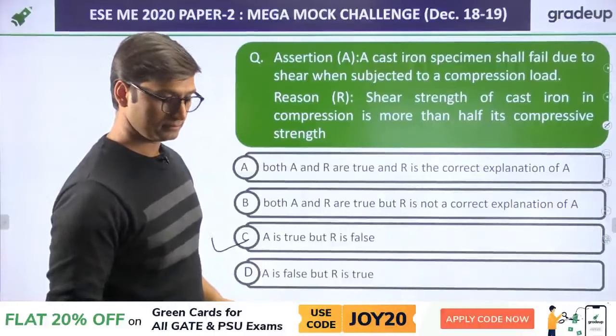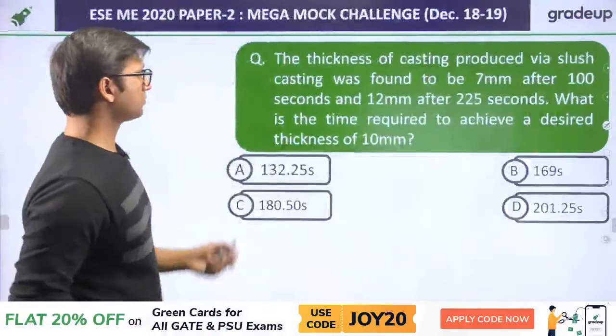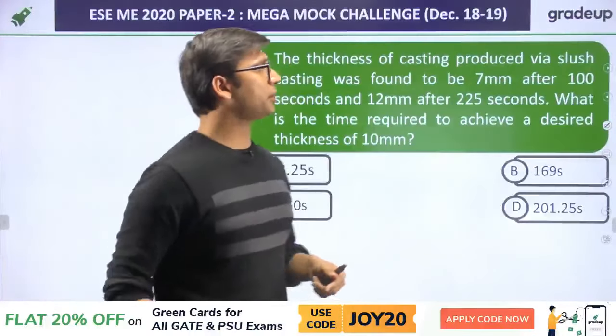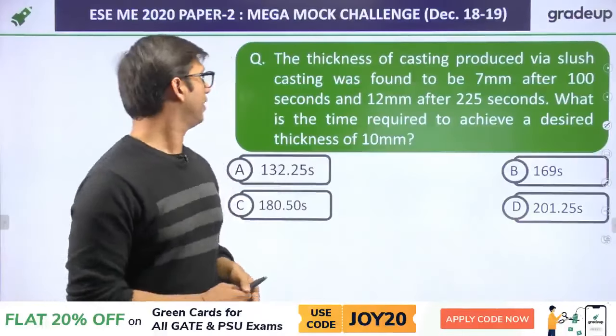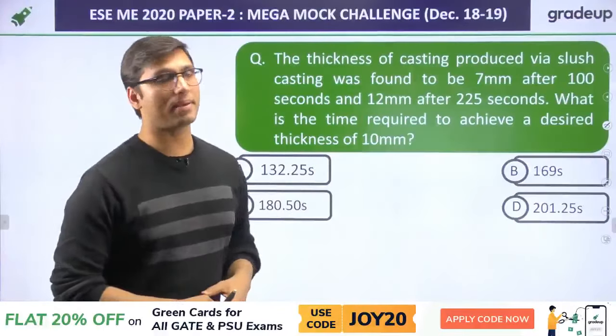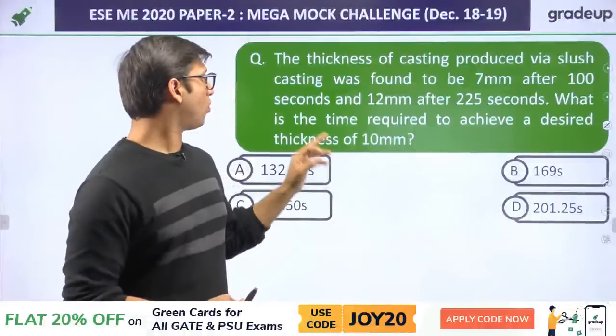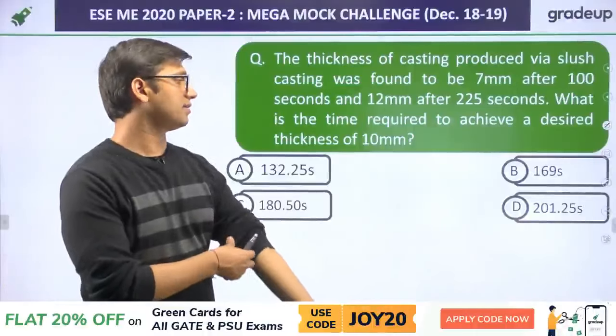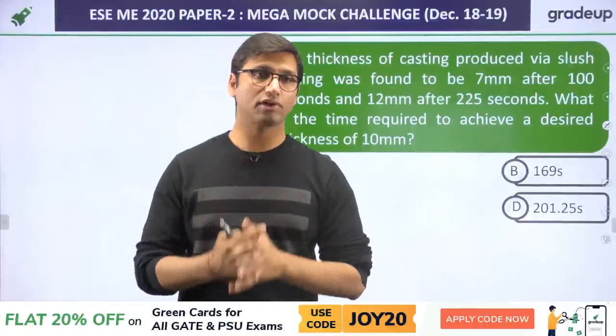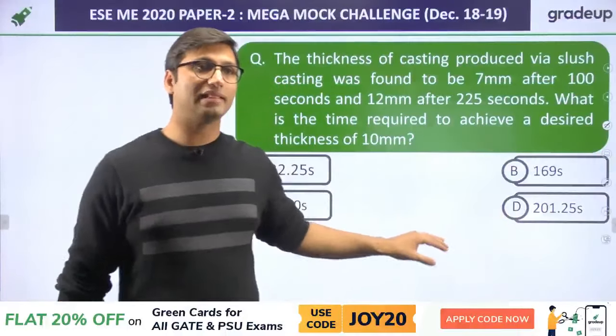Okay. Next question. The thickness of a casting produced by slush casting was found to be 7 mm after 100 seconds and 12 mm after 225 seconds. What is the time required to achieve a desired thickness? Well, for this question, we have to tell you that there was a mistake in the mega mock.